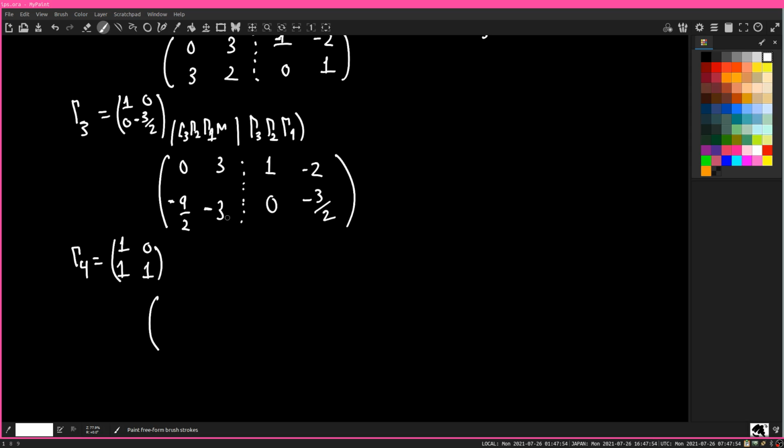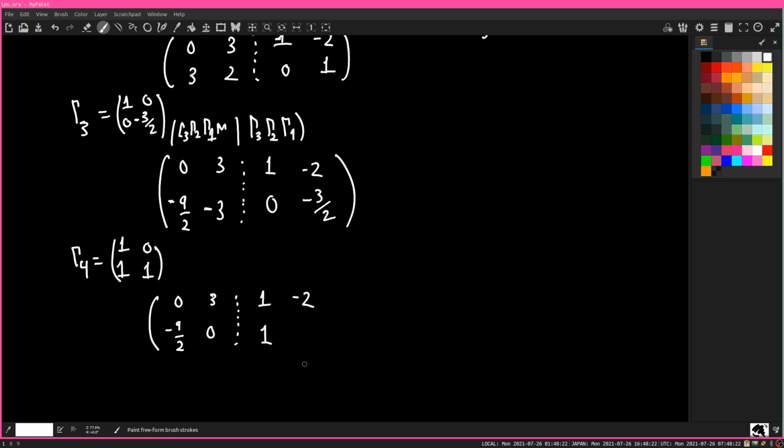We're just going to power through this. So 0, 3, leave the first row, minus 9 halves, it's going to do nothing there. And then this is going to be a 0. Take the first row and add it to the second row. So leave the first row alone. 1. Well, minus 3 halves minus 2.